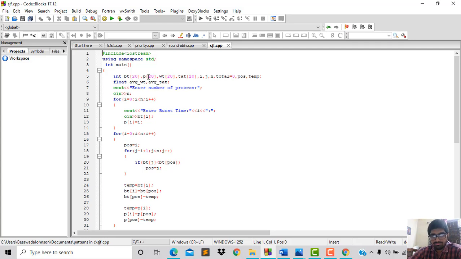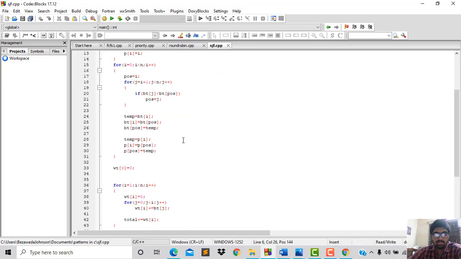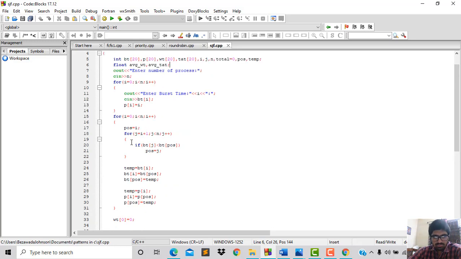When we see the program for that, here I have taken the variables burst time, waiting time, turnaround time, total equal to 0, pos, temp. Here I am entering the number of processes and the burst times to be executed, position equals I, for j equals I plus 1. It should be executed according to the smallest job, so the smallest number should be chosen, and it will execute that.